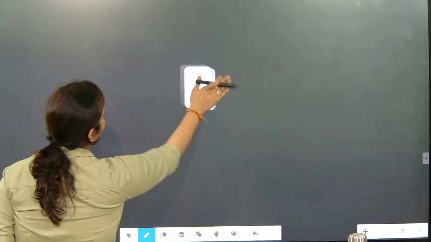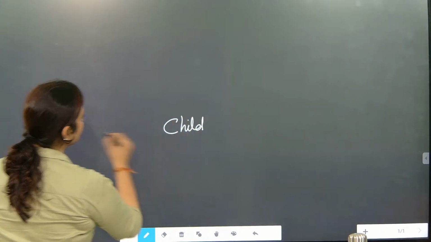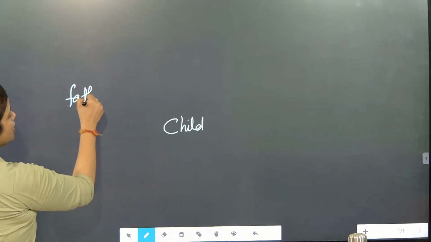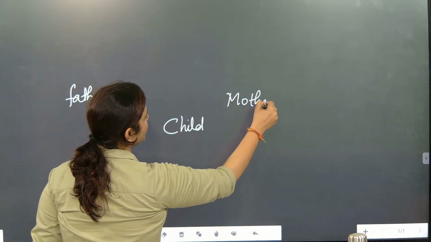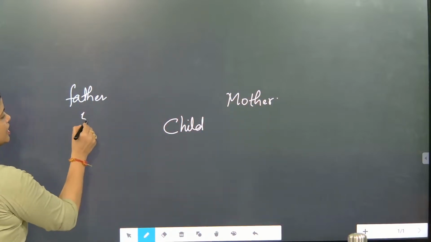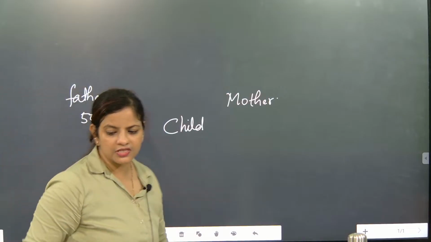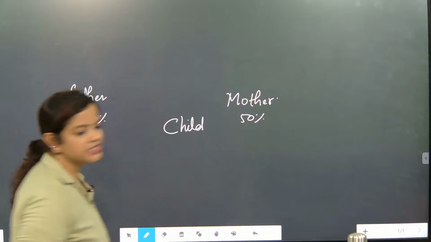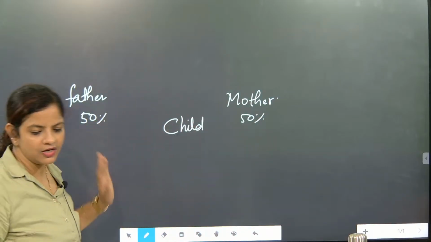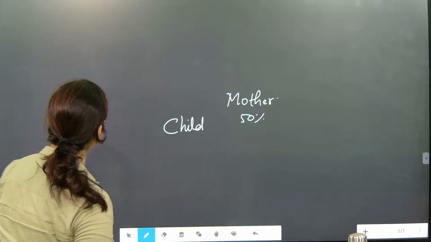See, for a child to be born, the father and mother both are contributing, they are giving their DNA. Now you understand 50% of the general characteristics of the father will go inside the child and 50% of the mother will go inside the child. So there is a 50-50 accumulation of DNA from the father and mother inside the child.